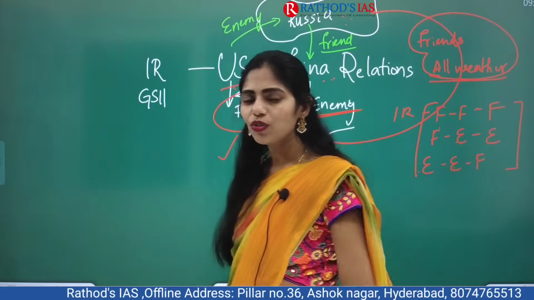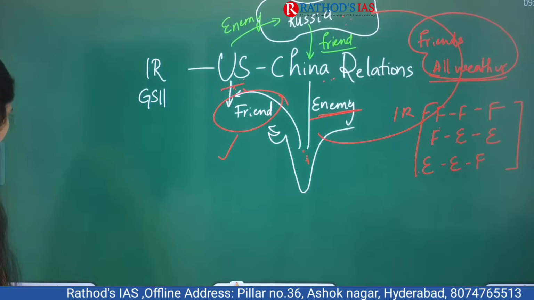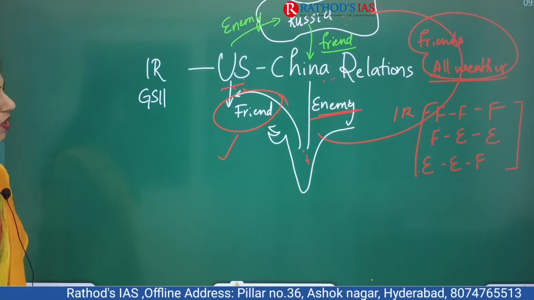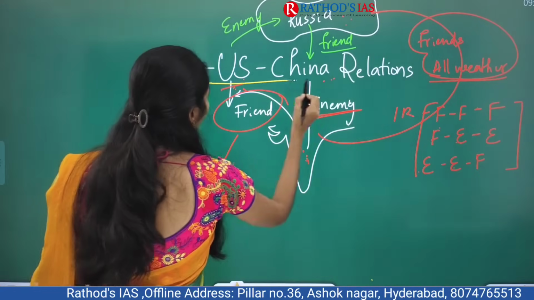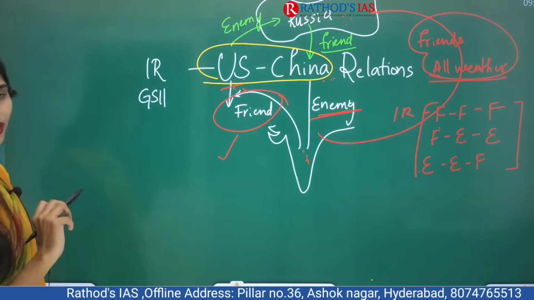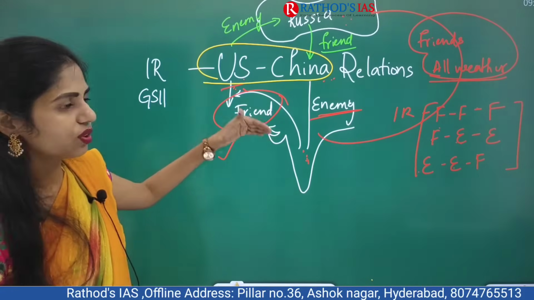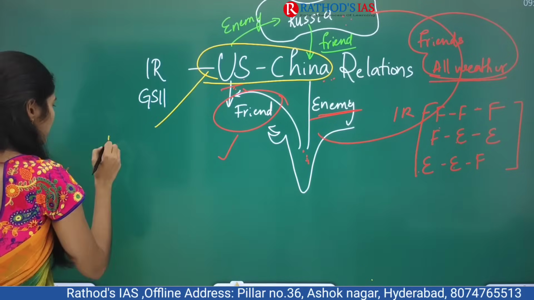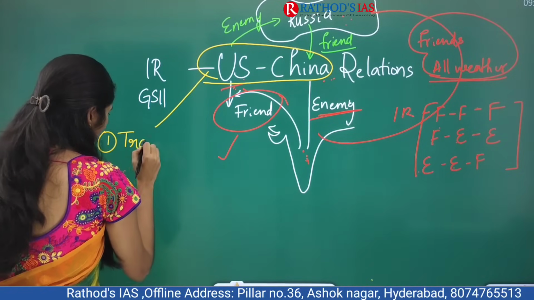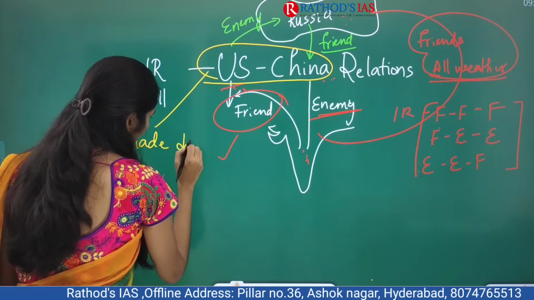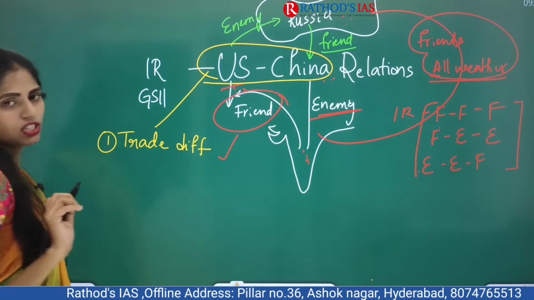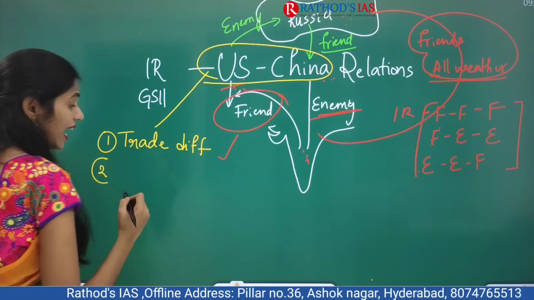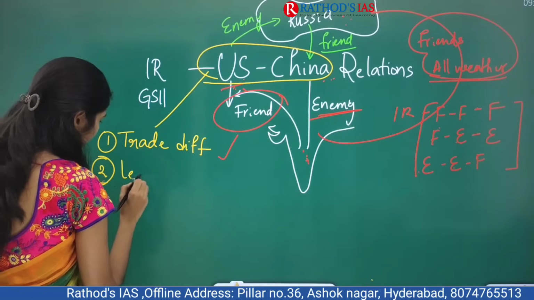And now let us see what is happening. So here let us see the dimensions. First let us try to understand these US-China relations, why they are enemies, and later on we are going to see what is the implication on India. So here the first one is the trade difference between US and China. China has emerged as a leading exporter.